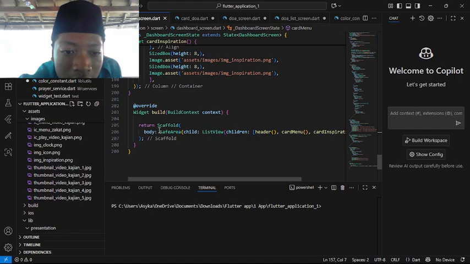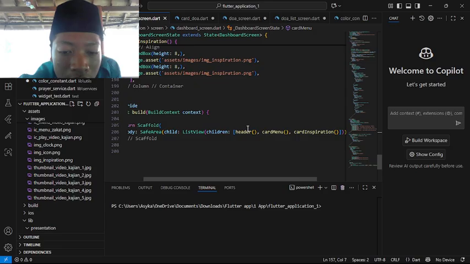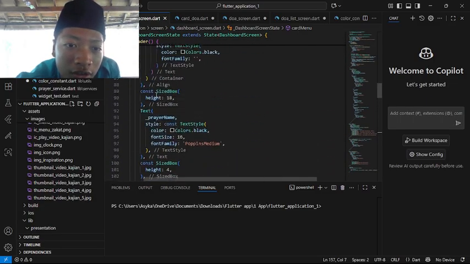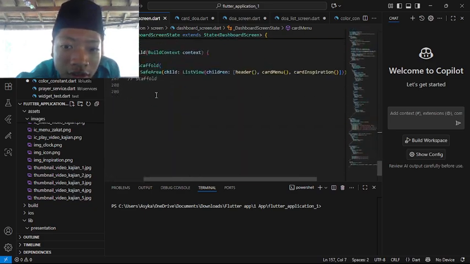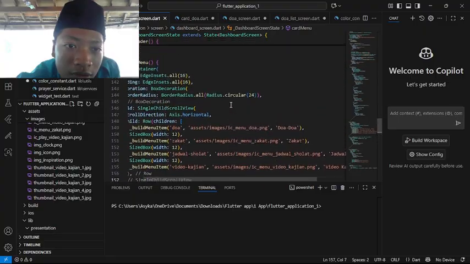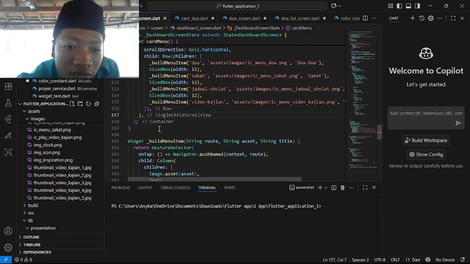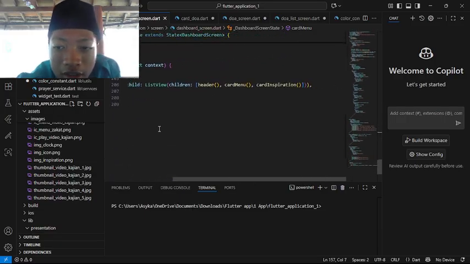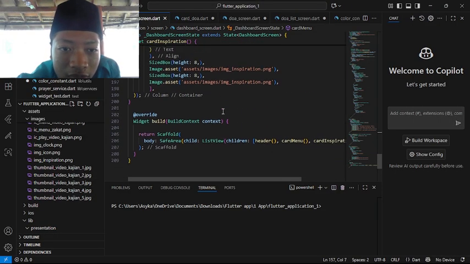And this overrides widget build, context, return Scaffold, body SafeArea, child ListView. So if we want to run it, the list that will show up in the application is the header, which is all of this code, and the second, the card menu, this code. This code will show up as the result in the application, and then the card inspiration, this one.